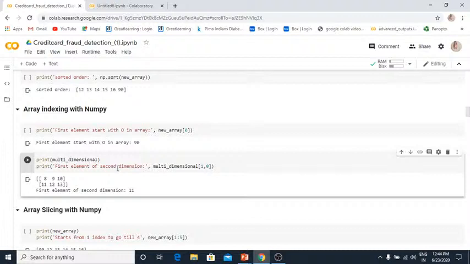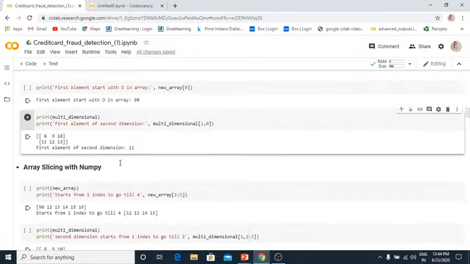Dimensions start again with 0 and 1. So when I specify 1, it will take the second dimension. From the second dimension, I want the first element, that is 0. So you can see we got 11. This is how we do array indexing with Numpy when it is a multi-dimensional array. You need to specify the dimension and which index you want to go for, right?